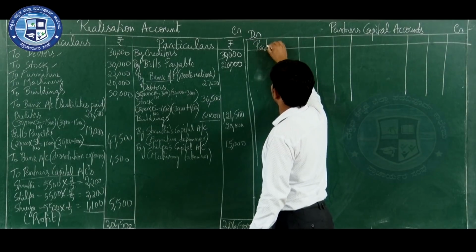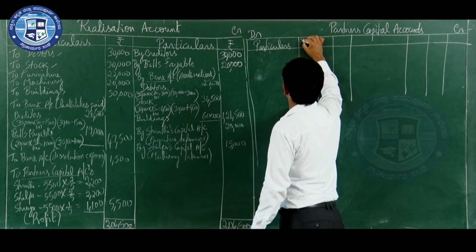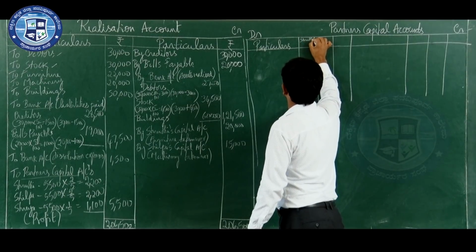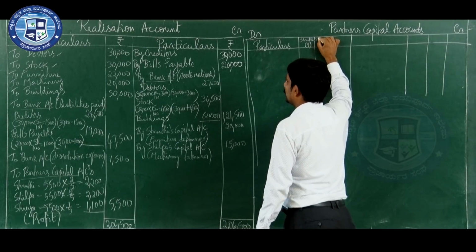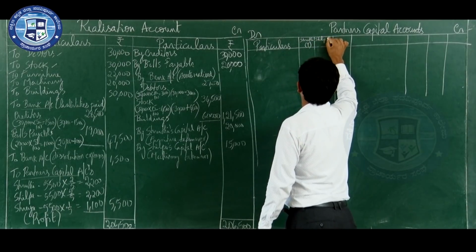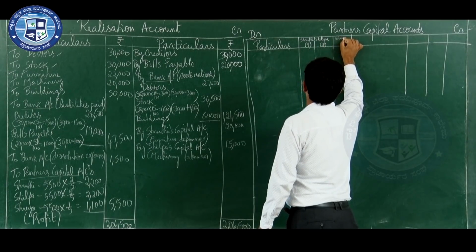Particulars, Shruti, first partner's name, Shruti, rupees. Second one is Shilpa, and third one is Shreya.